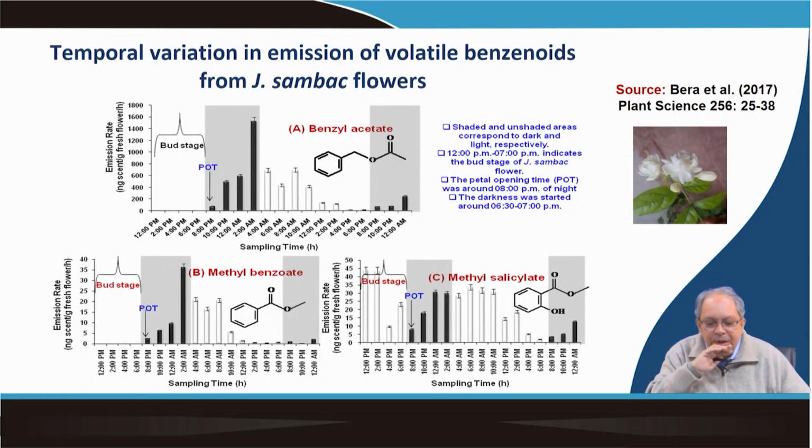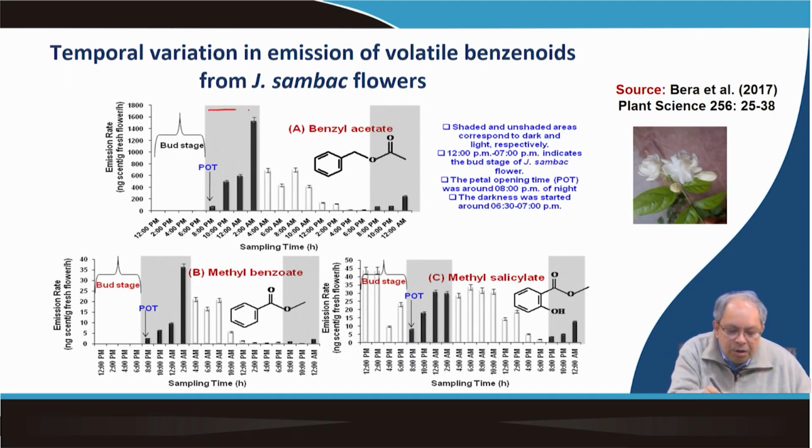And then what we have seen here, look, benzyl acetate, which you are aware is found in Clarkia breweri, from where the BEAT has been characterized, and also in Petunia. Now here also in Jasminum sambac we detected a huge amount of benzyl acetate, and we detected in the flower how the benzyl acetate content changes with time.